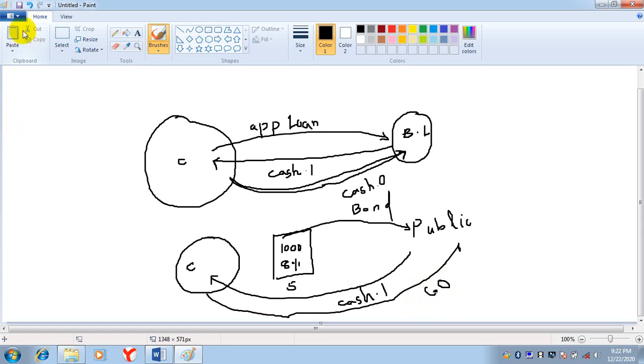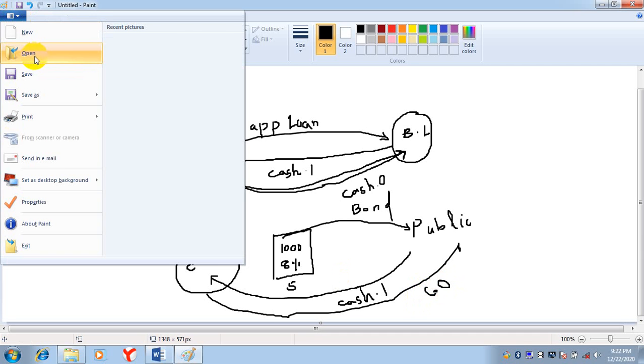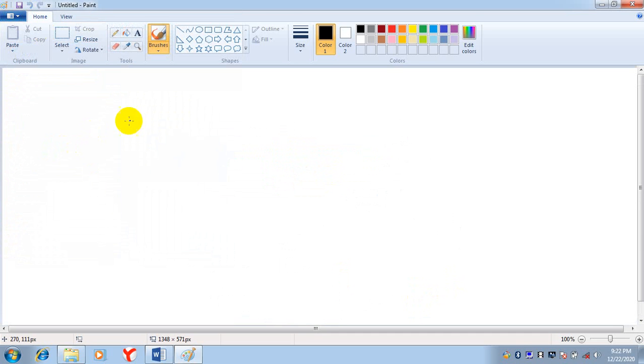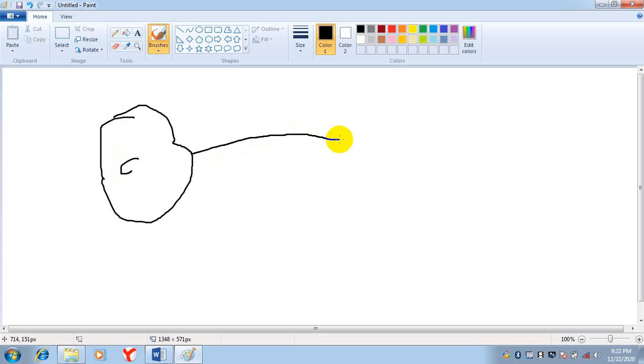Same is the case of shares. When the company issues shares, shares will go to the public, and money will come to the company.